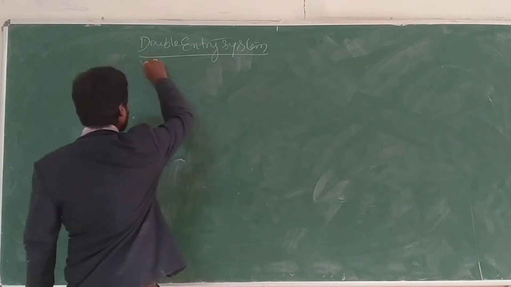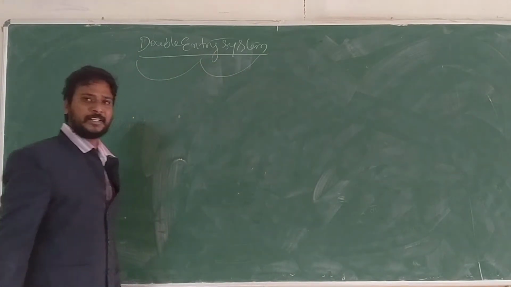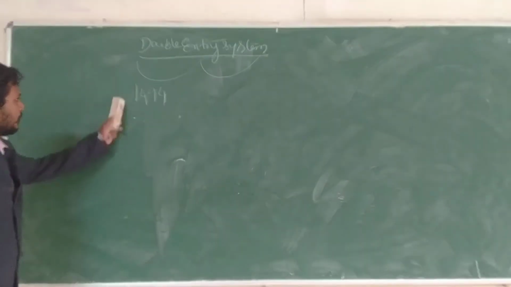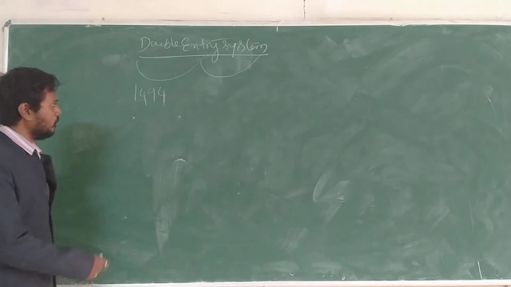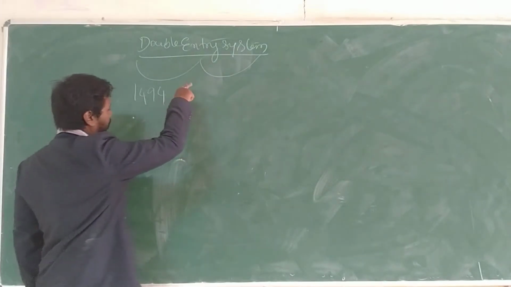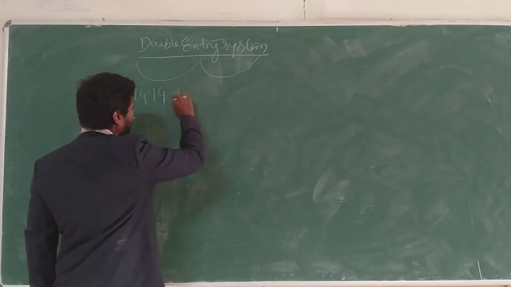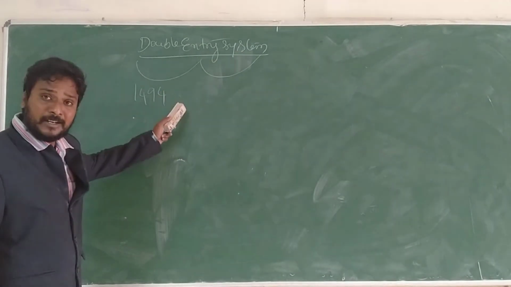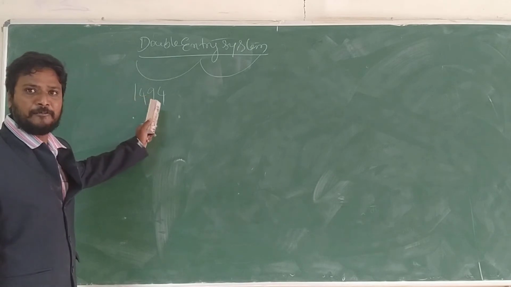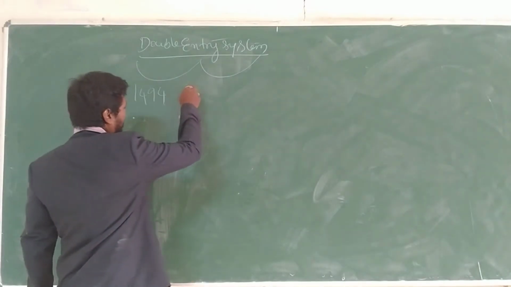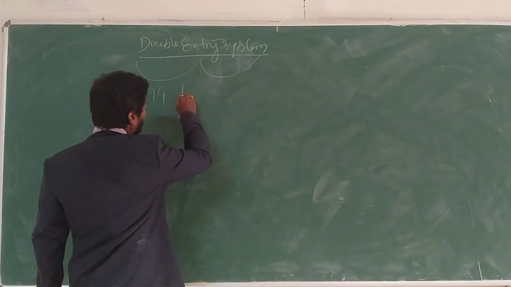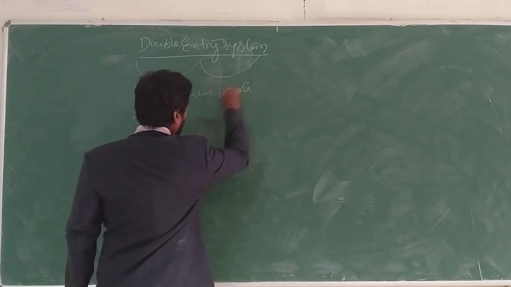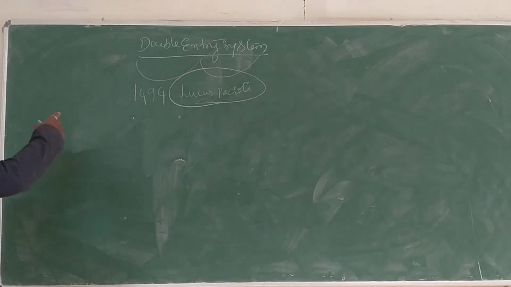Who started this double entry system? It was started in 1494. The author's name is Lucas Pacioli. Means the double entry system was started in 1494, and he started it. His name is Lucas Pacioli.